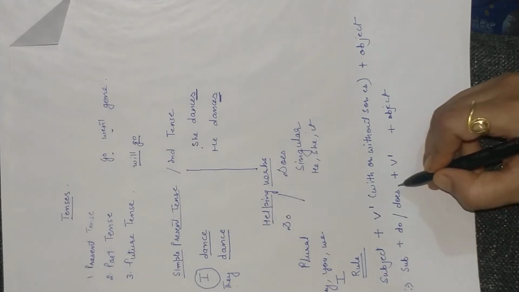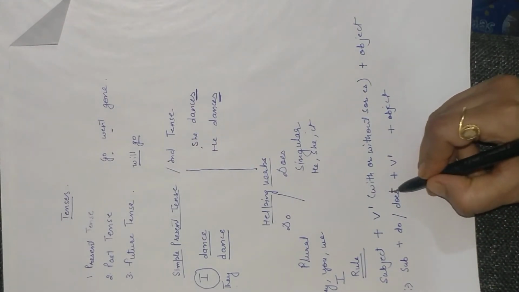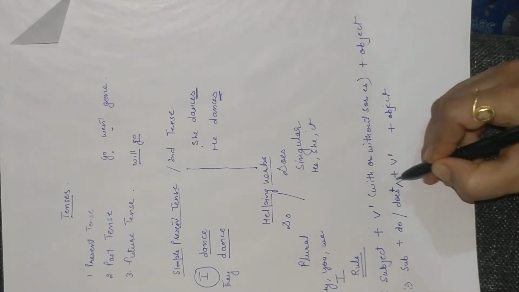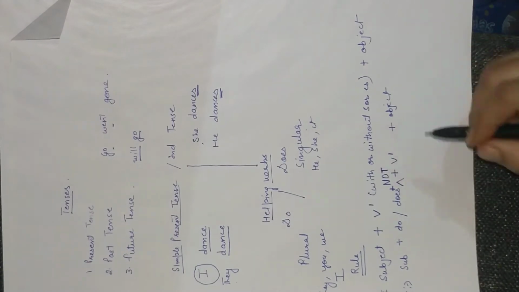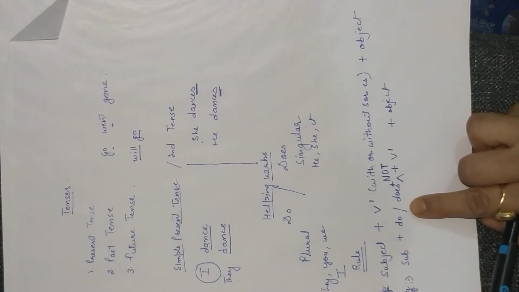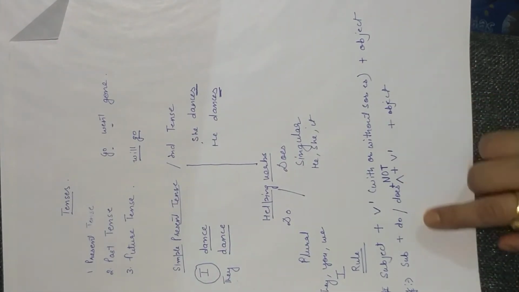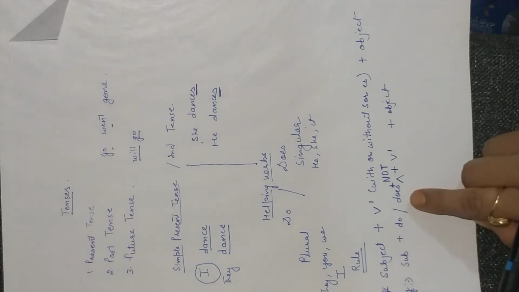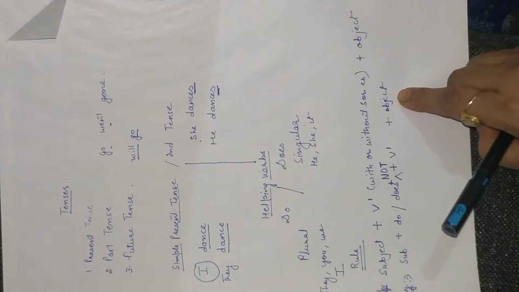After do and does, one more thing that you have to write is not. This you have to write with capital letters, because it is your negative. Negative means a sentence in which you are going to use not. So, she does not like cricket.